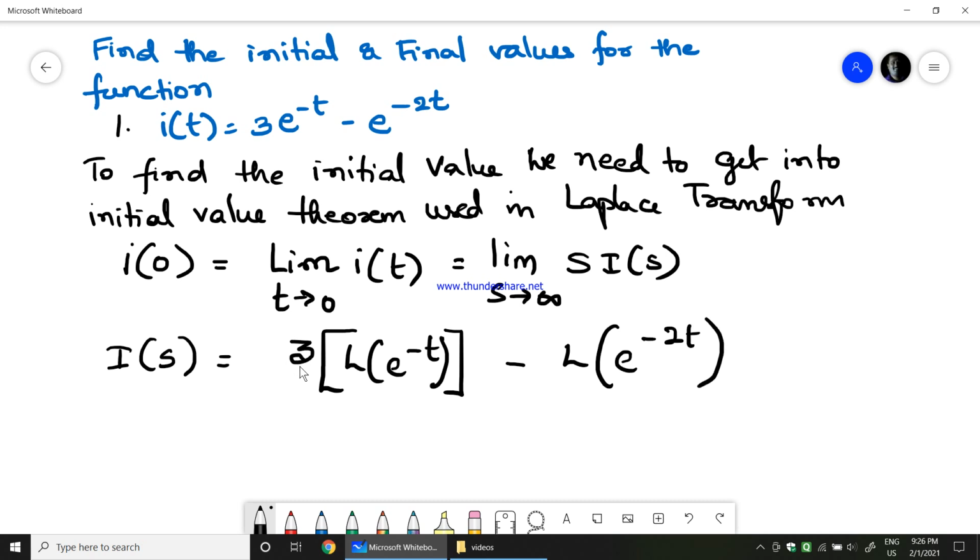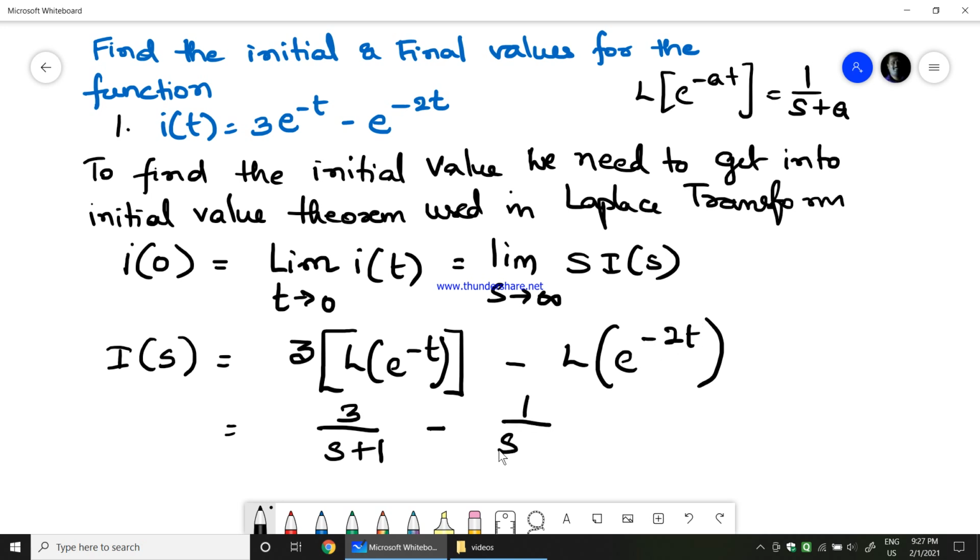So here 3 is constant, that is the reason why we have taken 3 outside. So that is equal to 3 times the Laplace transform of e power minus t, minus the Laplace transform of e power minus 2t. Like we know, the Laplace transform of e power minus at is equal to 1 divided by s plus a. So here in the place of a we have 1, therefore I can easily write this as 3 divided by s plus 1, minus e power minus 2t. So we have 2 in the place of a, therefore I'll write 1 divided by s plus 2, minus 1 divided by s plus 2.